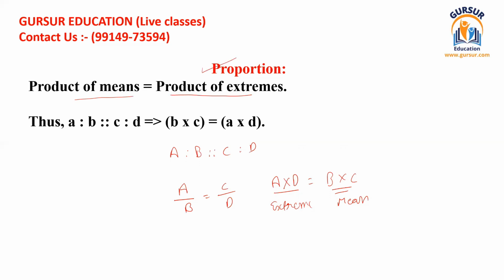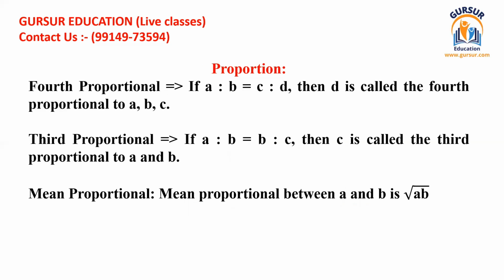So this is what you have understood in this lecture, and I hope you have got the idea regarding proportion. Now I'm going to move further and tell you more about proportion. Proportion has some parts.